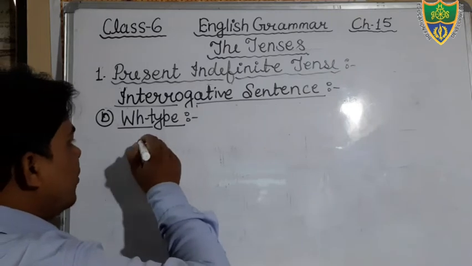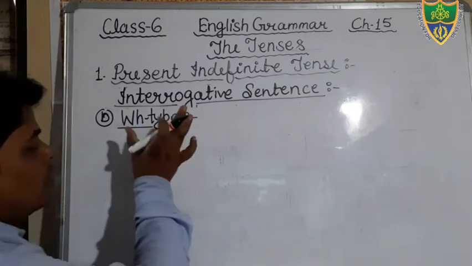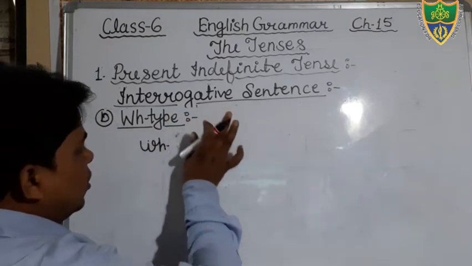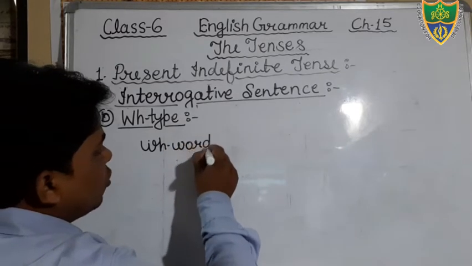First of all, we will use the WH word. In WH type sentences, first of all you will use the WH word.